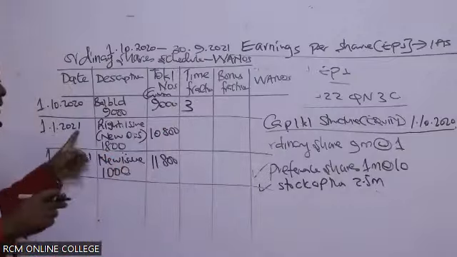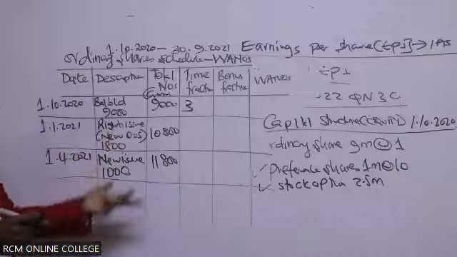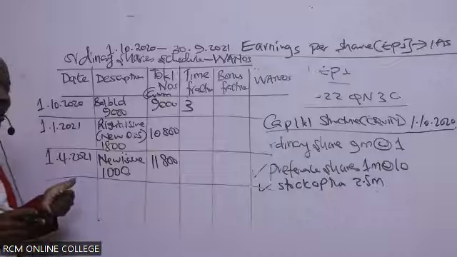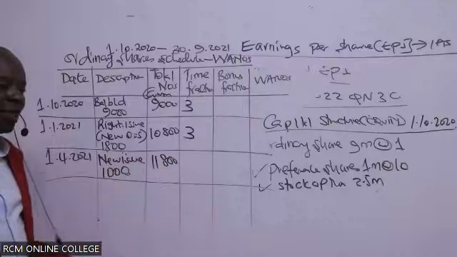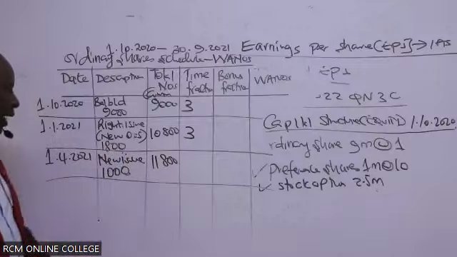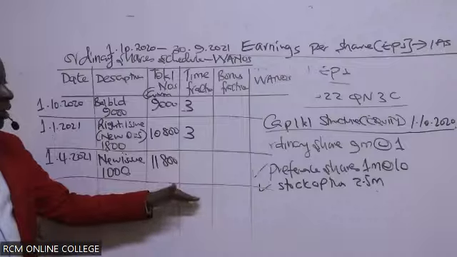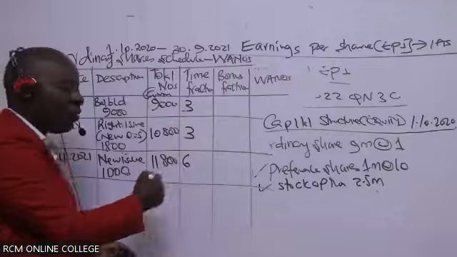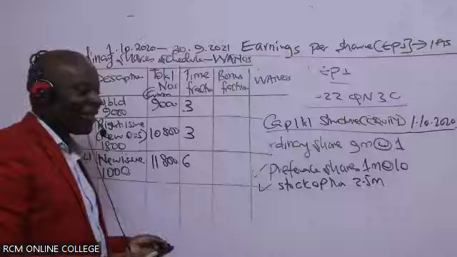How about from here to here? You have to count the whole of January. So we have January, February, and March. Don't count April because April has just begun. 3 again. Since this is the last transaction for the year, we shall count all the months from here to the end of the year. It has to be the balancing figure. We have 12 months in total. We have accounted for 6 already, so these are 6.